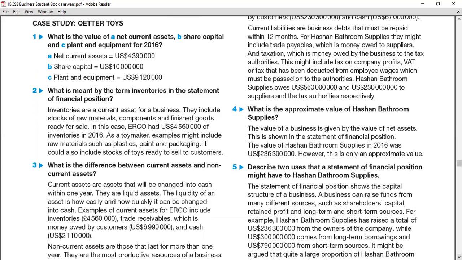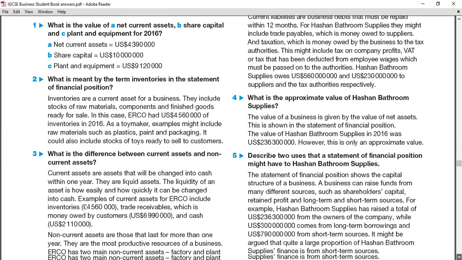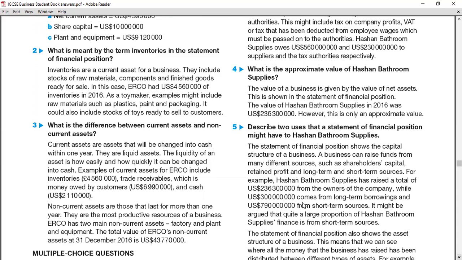What is meant by the term inventories in the statement of financial position? Inventories, sometimes you call stocks. Inventories are current assets for a business. They include stocks of raw materials, components, and finished goods ready for sale. In this case, ERCO has 4.5 million worth of inventories in 2016 as a toy maker. Examples might include raw materials such as plastics, paint, and packaging. It could also include the stocks of toys ready to sell to customers.